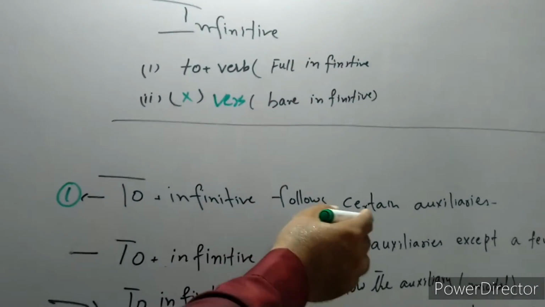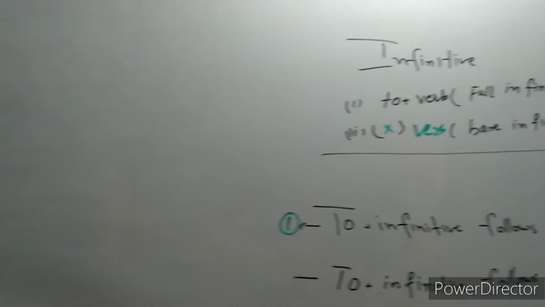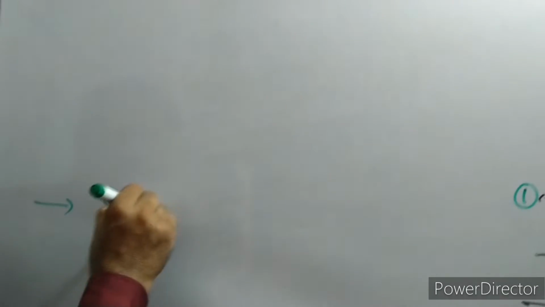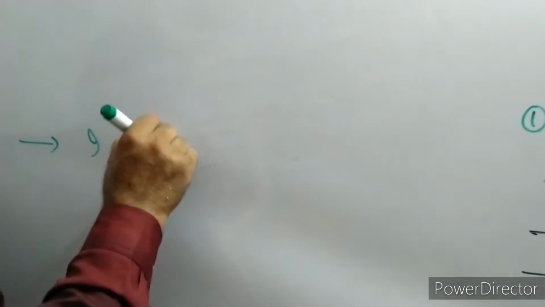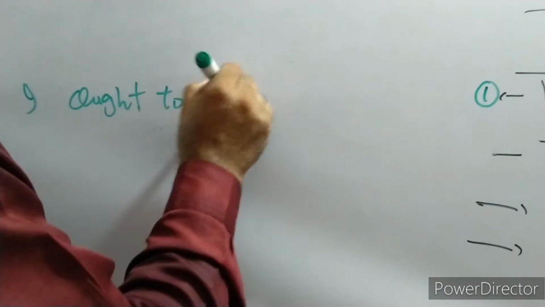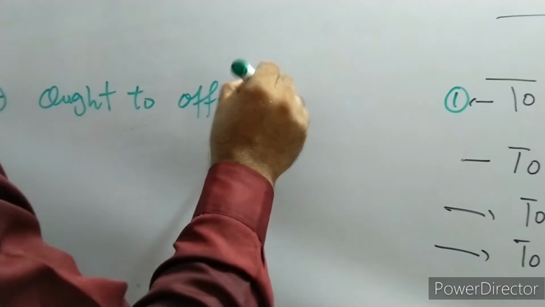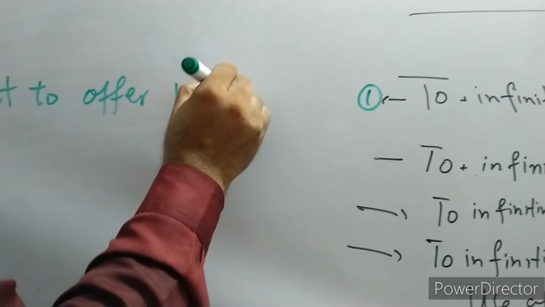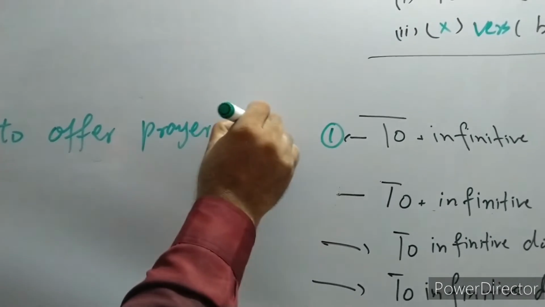To infinitive follows certain auxiliaries. When you are speaking or writing, you use some certain auxiliaries, for example, I ought to offer prayer 5 times a day.